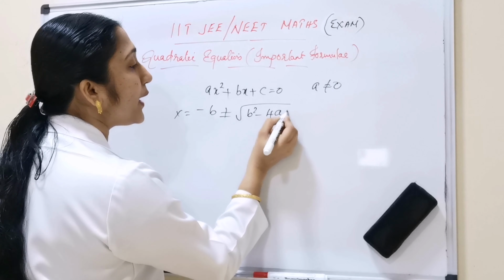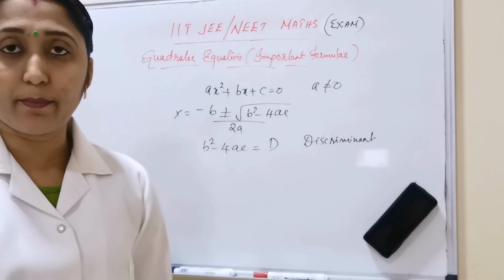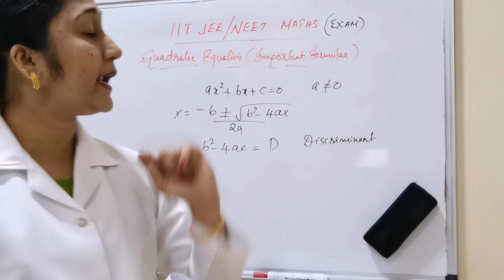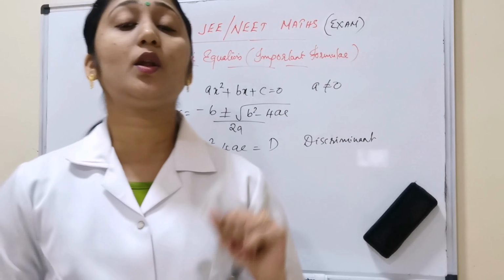What is this b square minus 4ac? This b square minus 4ac is equal to D. What is D? D is the discriminant. The discriminant has some conditions: greater than 0, less than 0 or equal to 0 tells you the nature of the roots. Everything we have to revise.